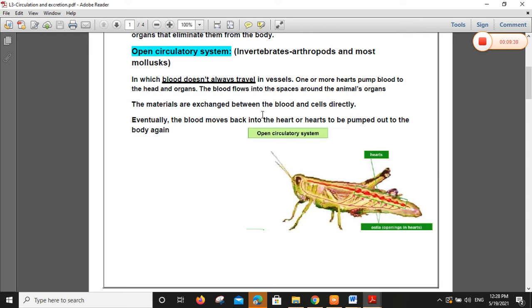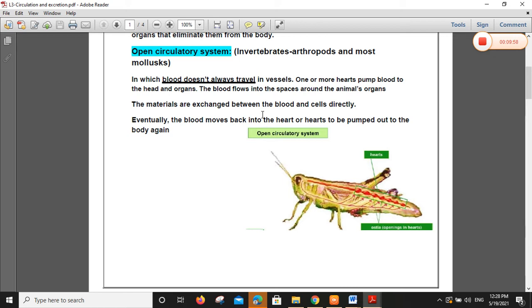Materials are exchanged between blood and cells directly. Eventually, the blood moves back into the heart. Again, the blood returns back to the heart to carry the digested food and oxygen to the rest of the organs, and so on.